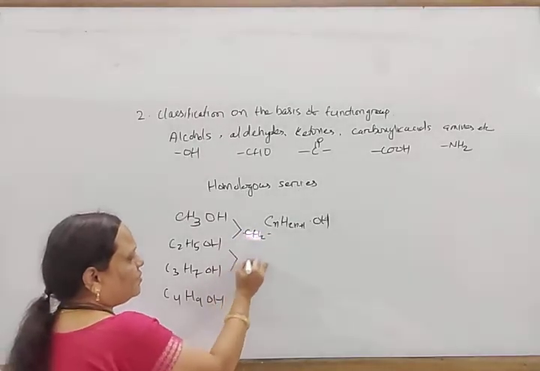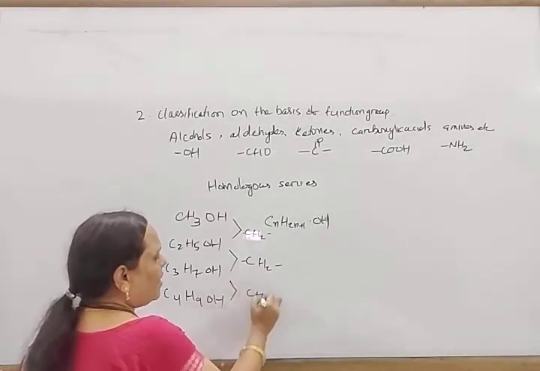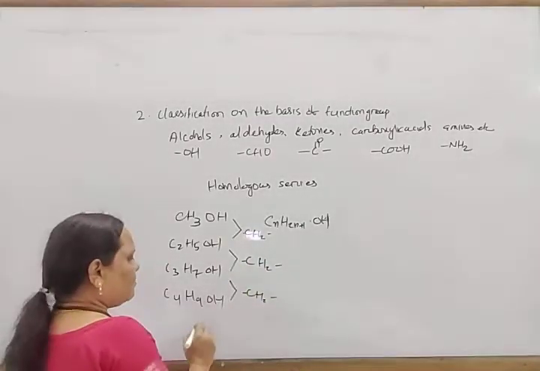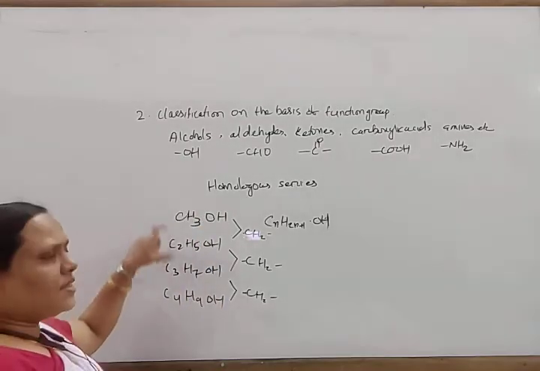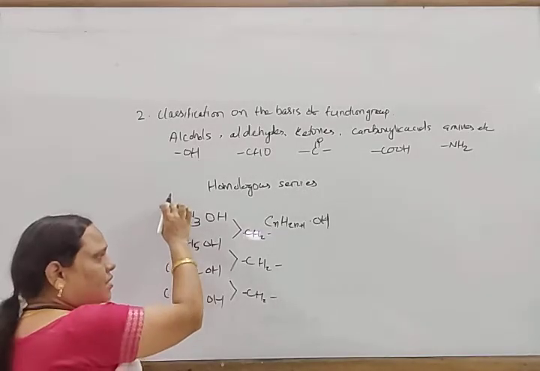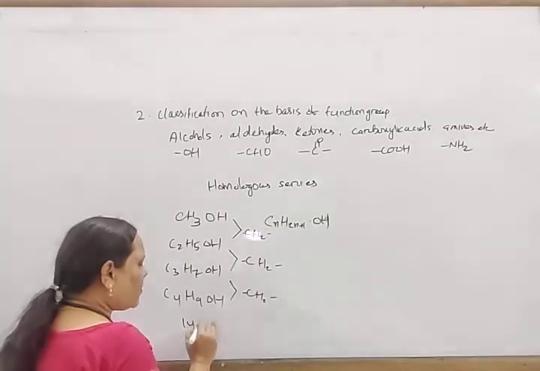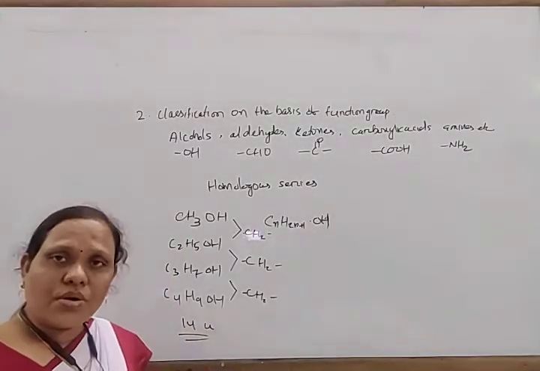The molecular mass difference between any two successive members is 14 units. In this way, these are known as a homologous series.